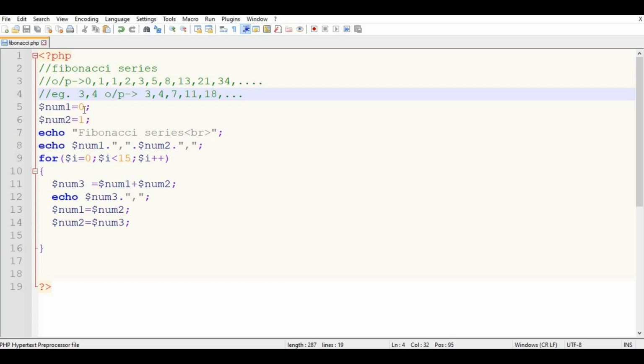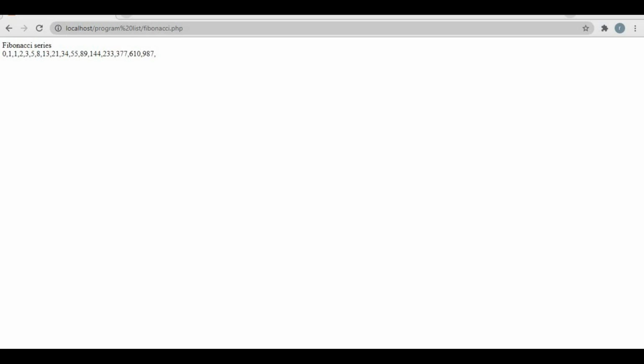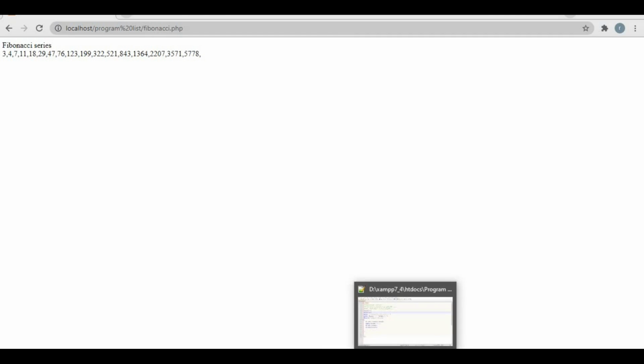Here you just need to change two things: assign num1 equal to 3 and num2 equal to 4. Just save it and run the program. Here the Fibonacci series will print starting with the two numbers 3 and 4.